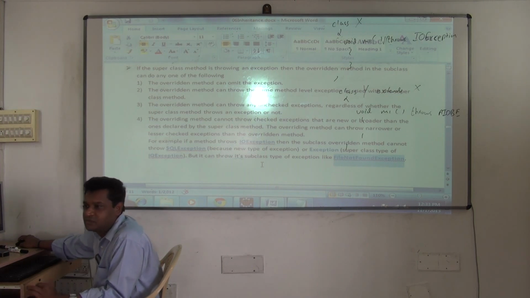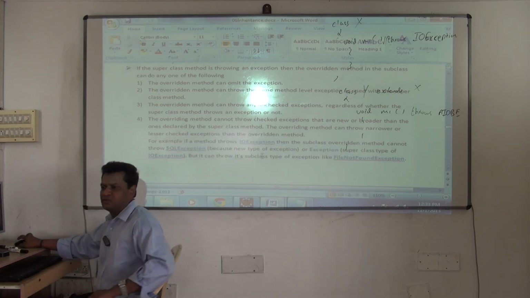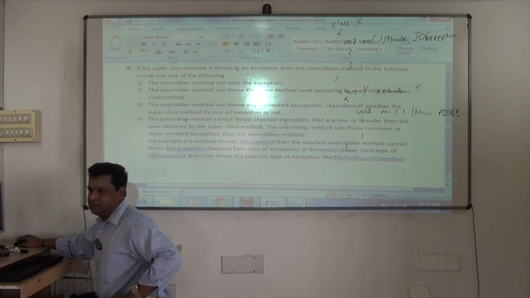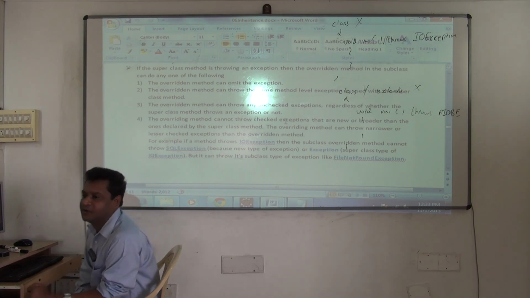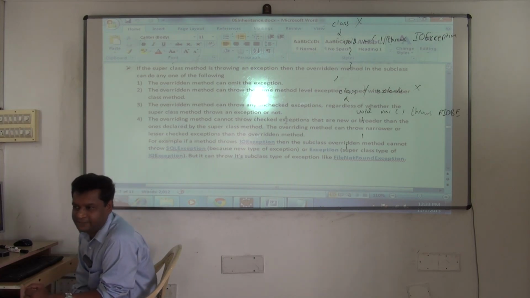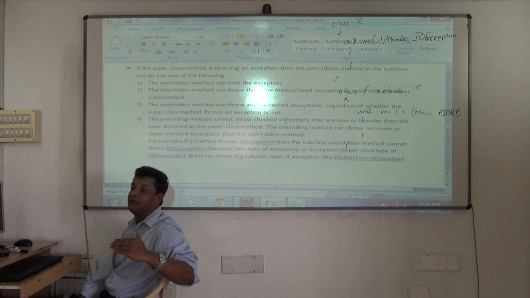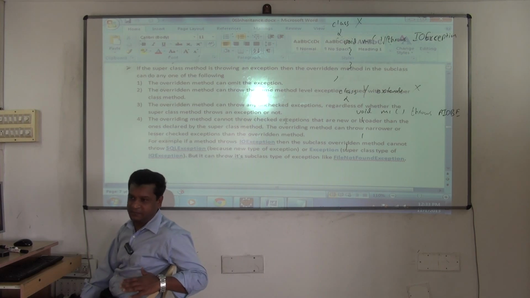Clear these points? So these are the rules for overriding, definitely asked in interviews. And they'll ask too many questions on this. Overriding, overloading, too many questions will come. Understood? It looks simple, but very tricky questions will come. And remember, one small parameter change will lead into overloading. You know all the rules for overloading. So be careful whether the method is overloaded or overridden. Understood? They'll confuse you like anything.